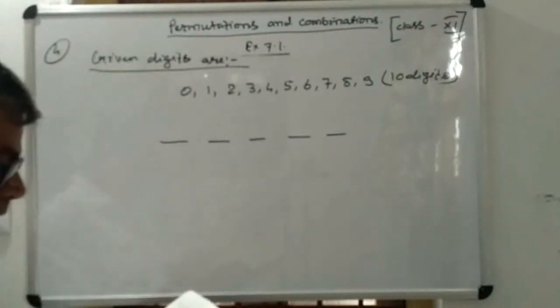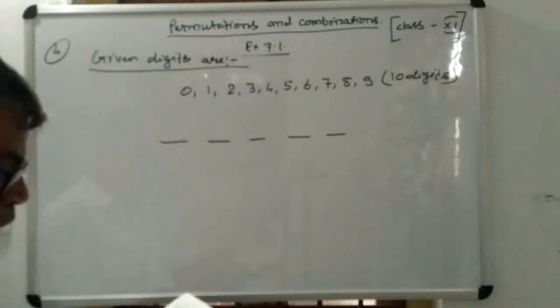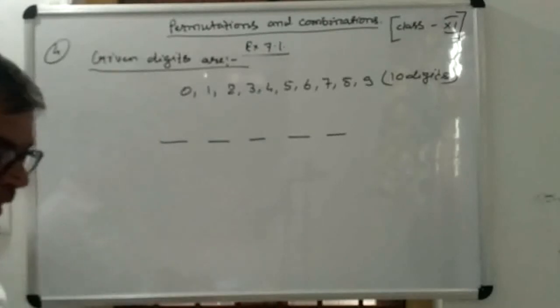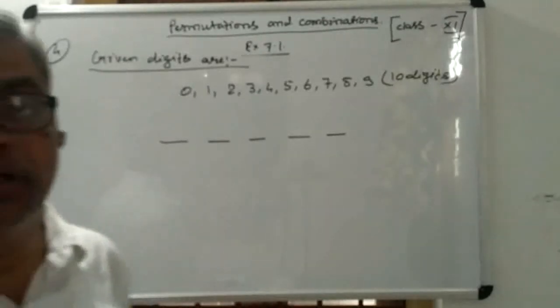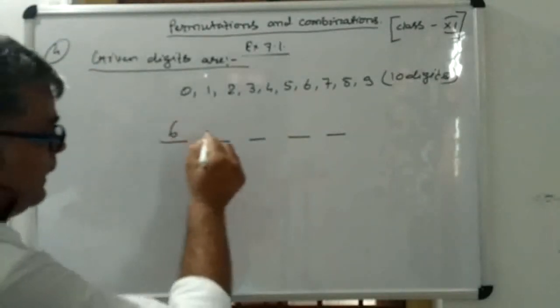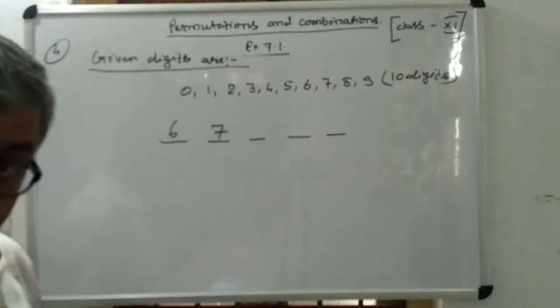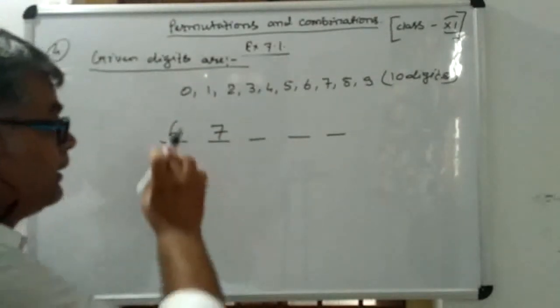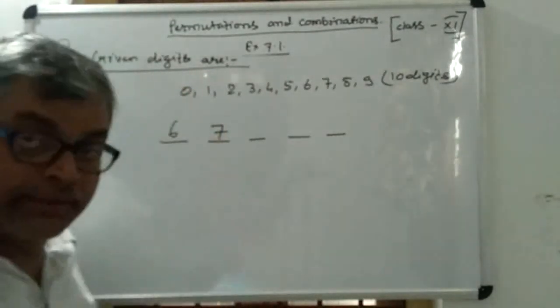If each number starts with 6, 7 and no digit appears more than once, it means the question is saying that every telephone number is going to start with the digits 6 and 7. It means the first 2 places are already filled by the digits 6 and 7.